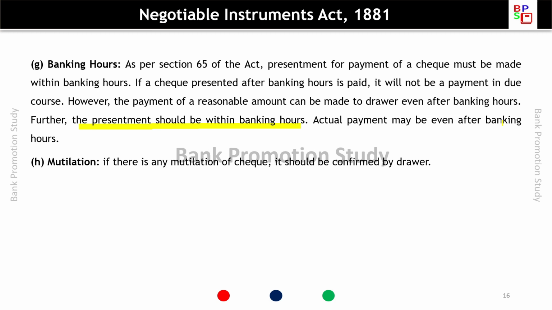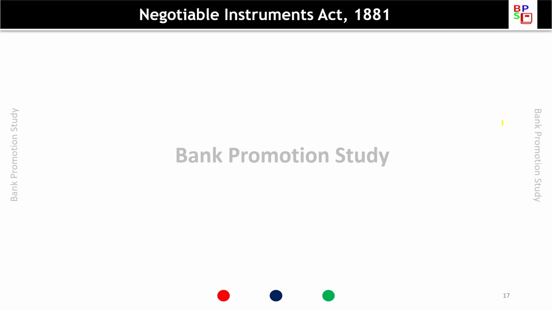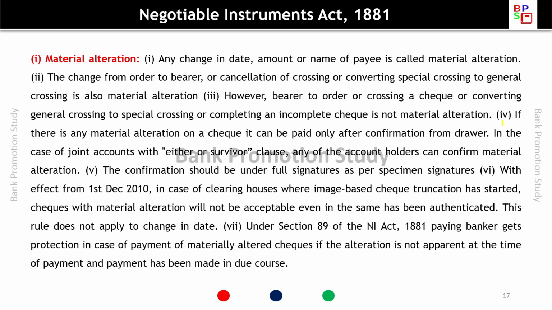Mutilation. If there is any mutilation of a check, it should be confirmed by the drawer. Material alteration. Any change in date, amount or name of payee is called material alteration. The change from order to bearer, or cancellation of crossing, or converting special crossing to general crossing is also a material alteration. So questions like these are asked, where options are given as to which of the following is a material alteration. So questions like these can be asked from this.